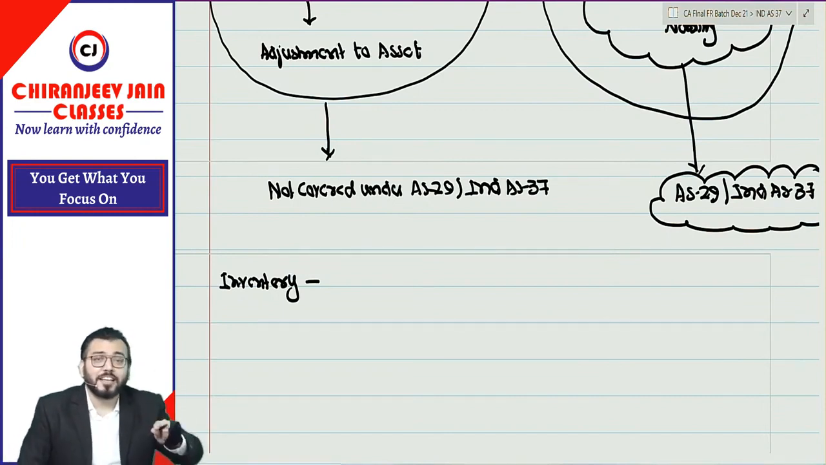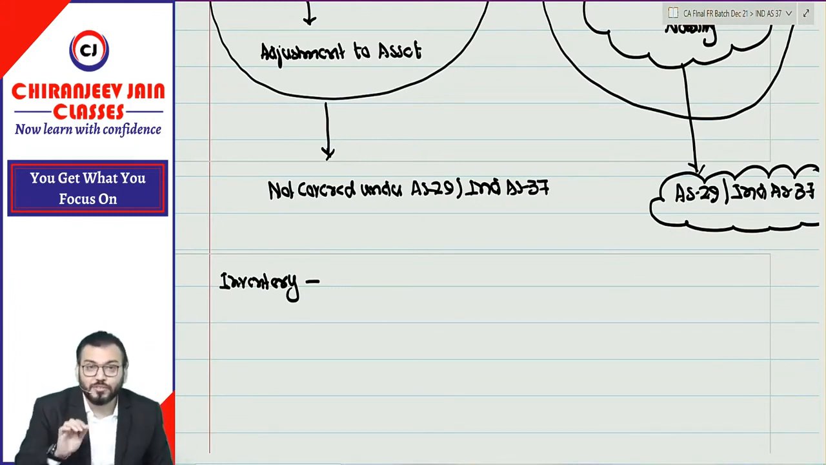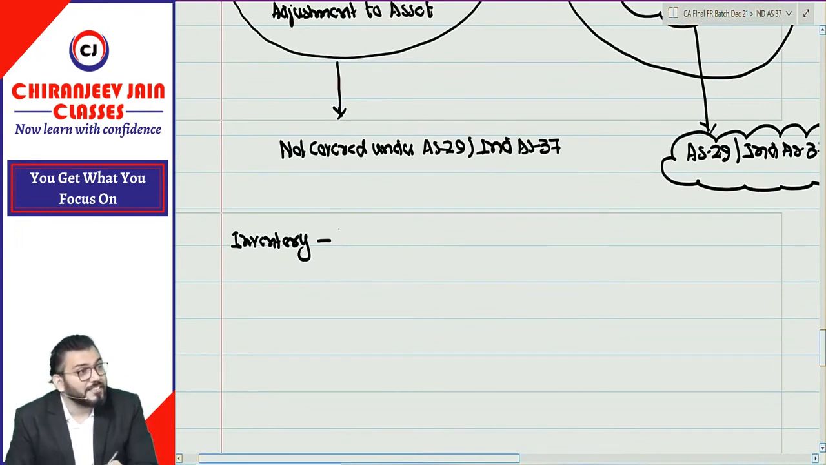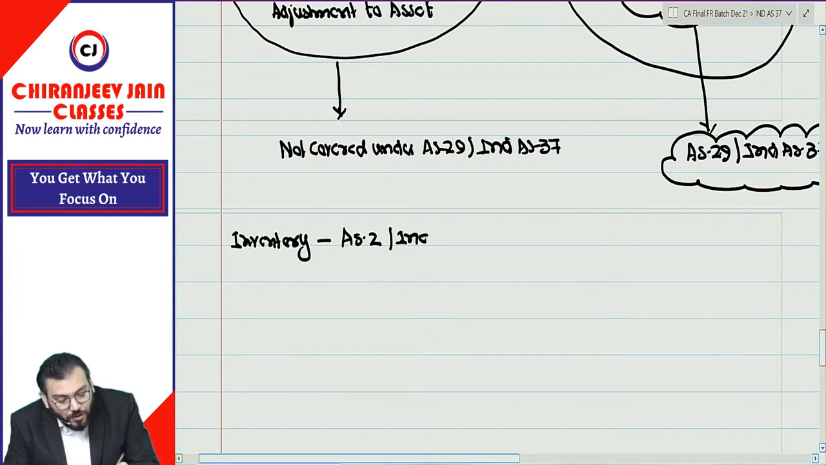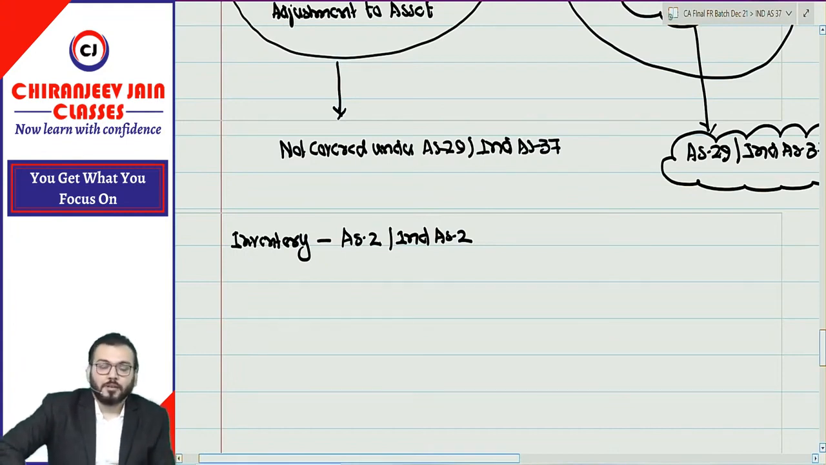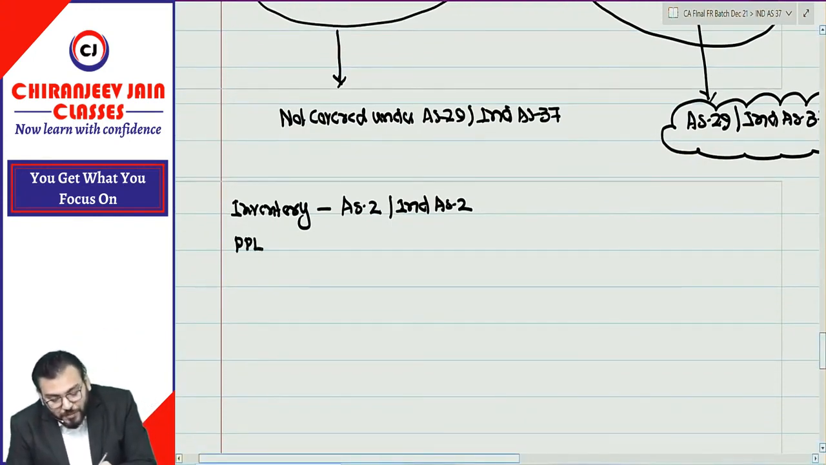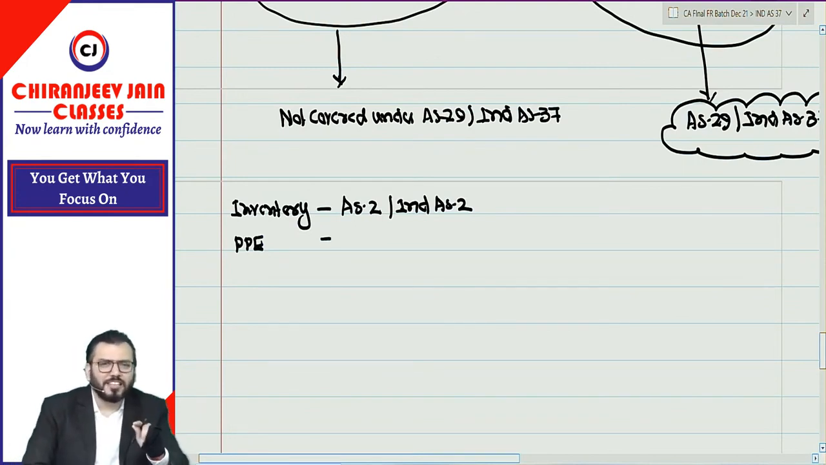Correct? So inventory, can I say AS2, already you have done cost price or NRV which is lower, that is based on conservatism principle, and that loss already you have recognized as per accounting standard 2. So can I say this inventory loss is covered under AS2 or Ind AS2? Only this number is same for AS and Ind AS. AS2, Ind AS2. Correct? Understood? Now, for property, plant and equipment, have you recognized decline in the value of asset?